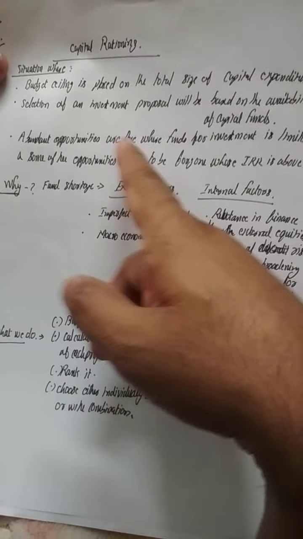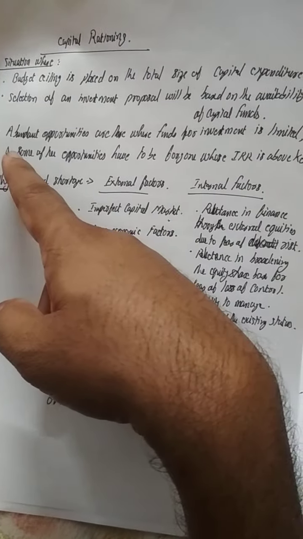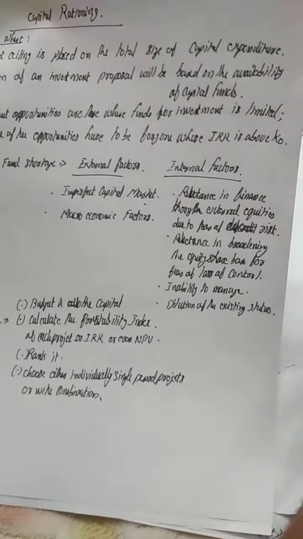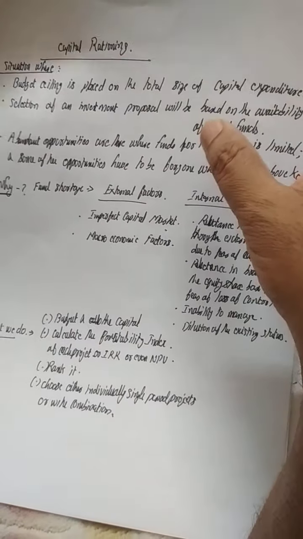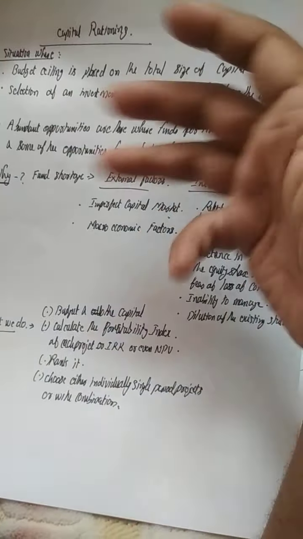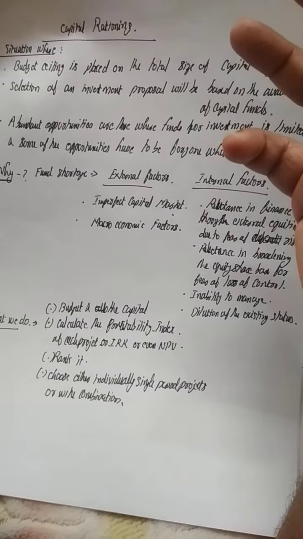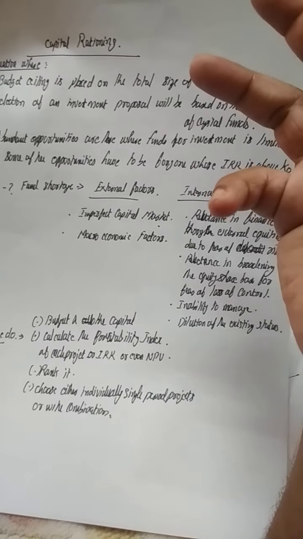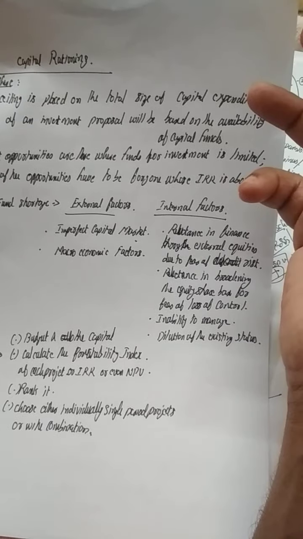Then abundant opportunities are there, where funds for investment are limited, and some of the opportunities have to be foregone, even where IRR is above K0. Those are the 3 points regarding capital rationing. Rather than reading this theory, I will explain like this. Suppose we have around 10 crore capital in our hand. We will choose various projects, to decide which project we have to invest in.